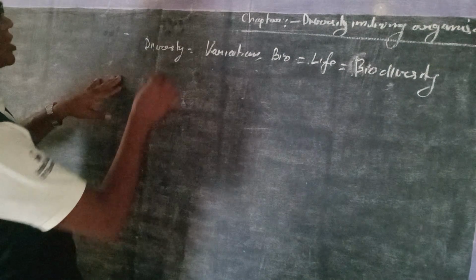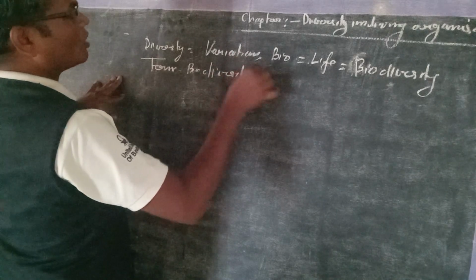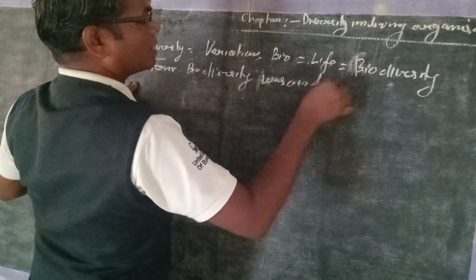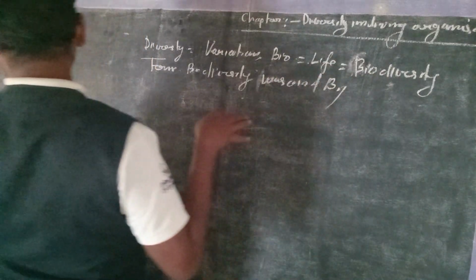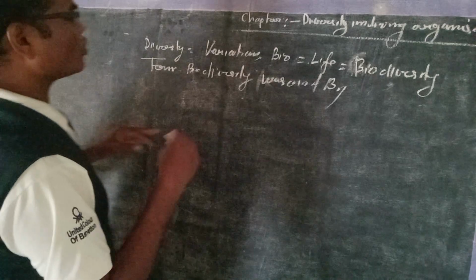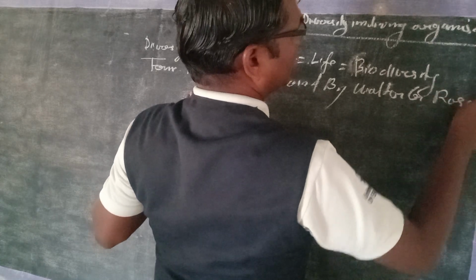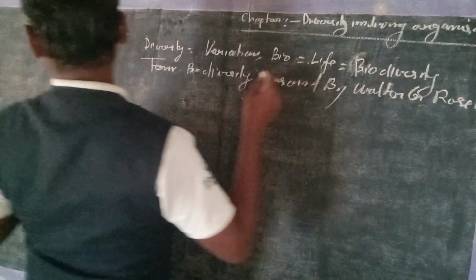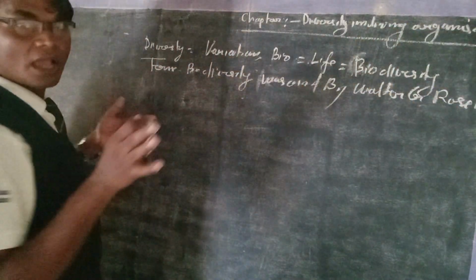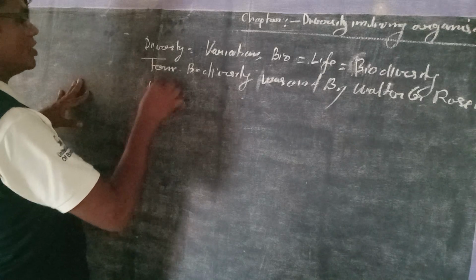The term biodiversity was coined by the scientist Walter G. Rogers in 1986.